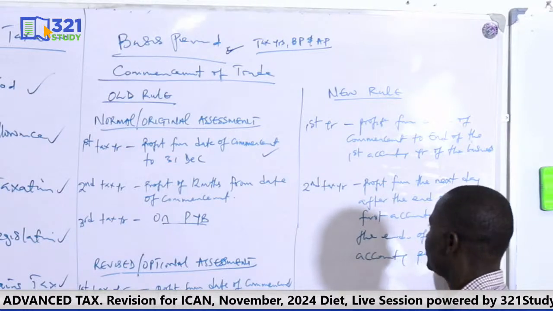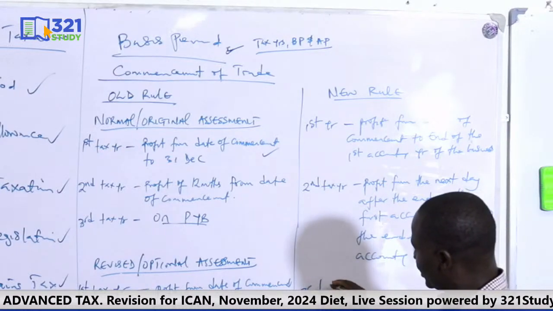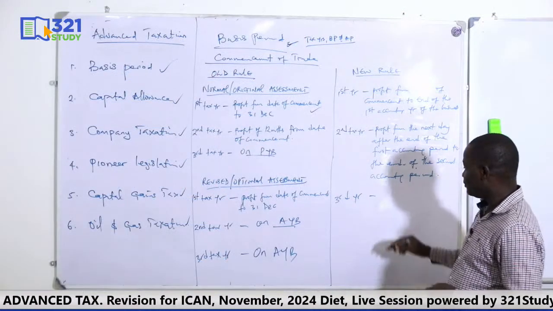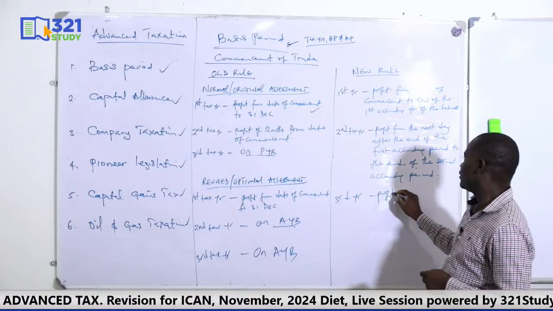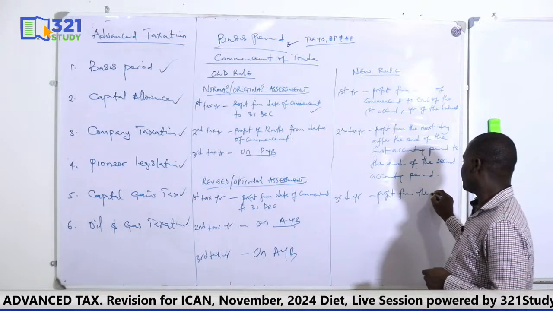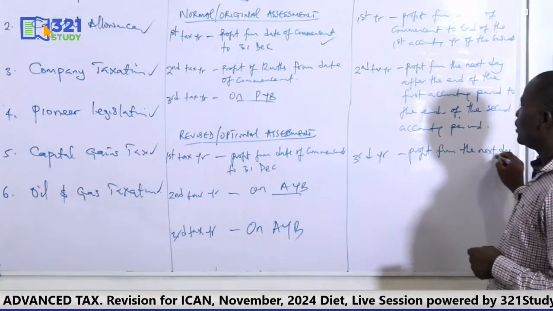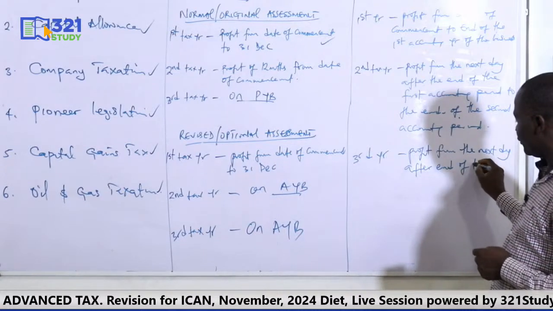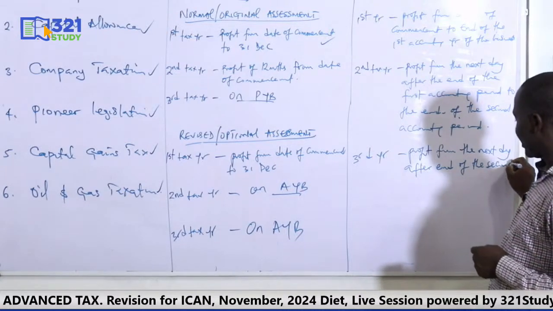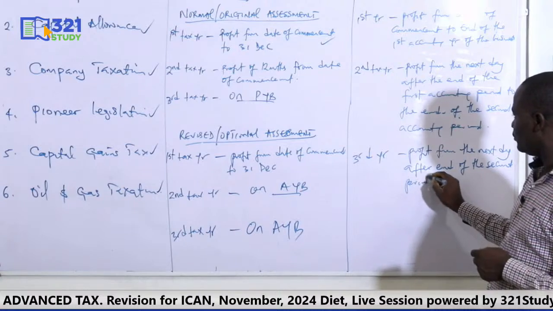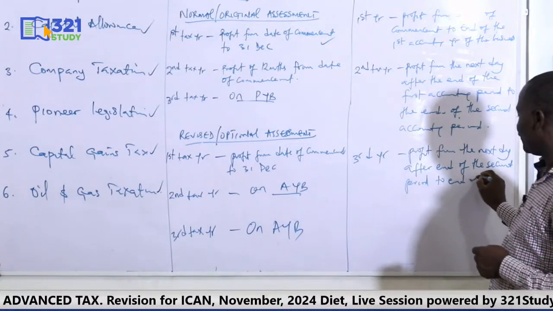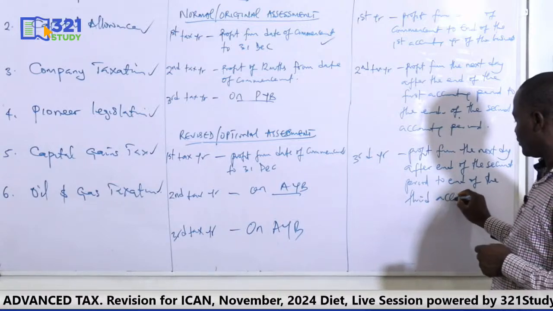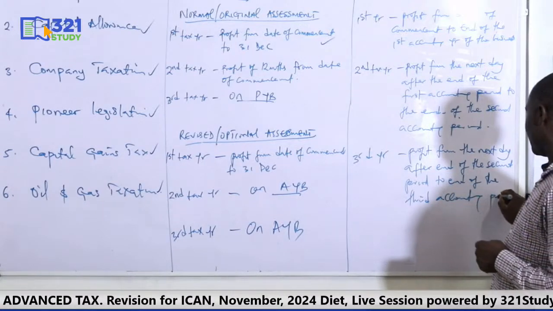Remember all this. Then the third year will be like the second year. So it will also start the next day. So profits from the next day after the end of the second accounting period to the end of the third. So it follows suit like that.